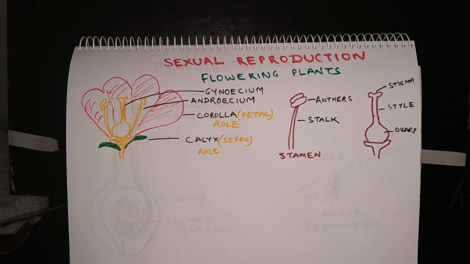So in the process of sexual reproduction, a fusion of male and female gamete is an important step, and this is called fertilization. Fertilization results in formation of zygote, and after that the zygote undergoes various rounds of cell division and development to produce a new individual. This is the same concept across all the organisms which reproduce sexually.